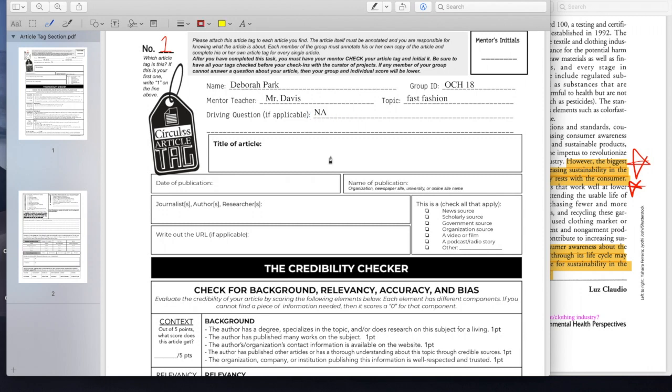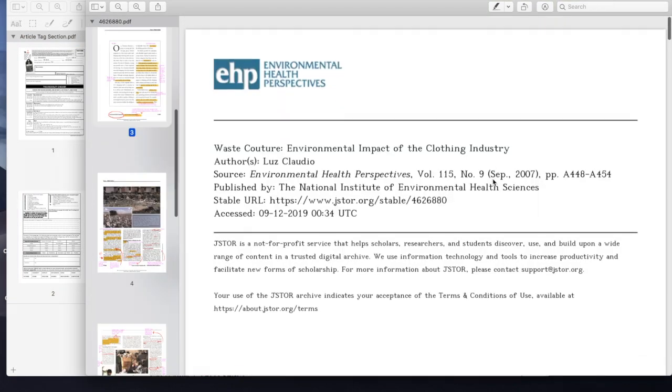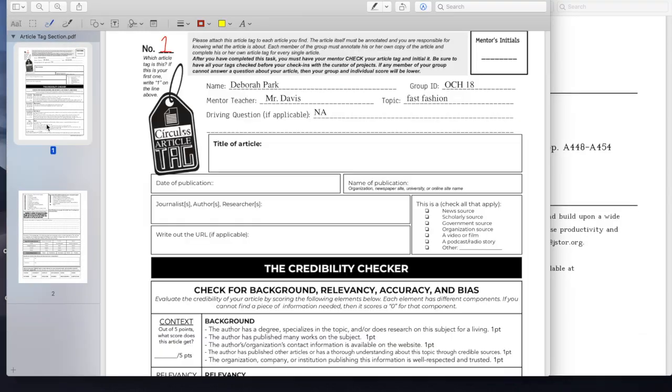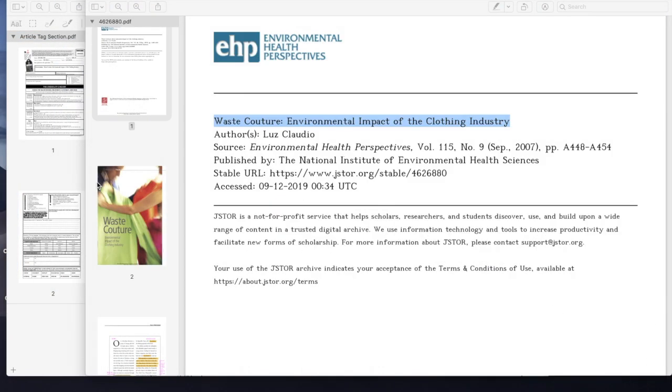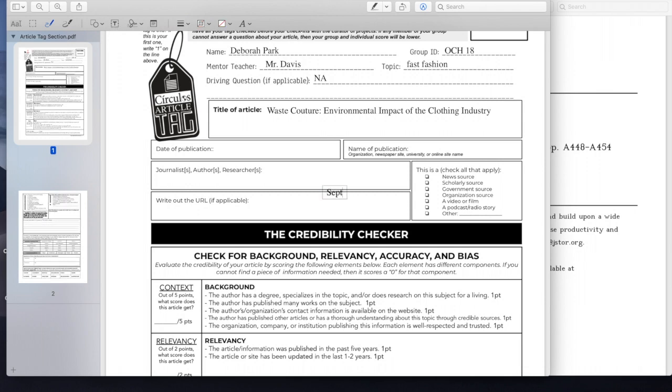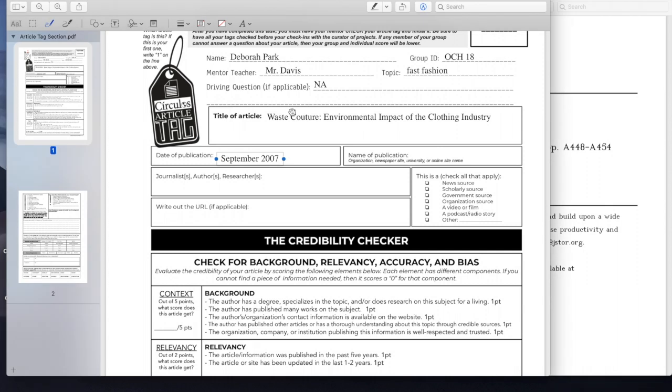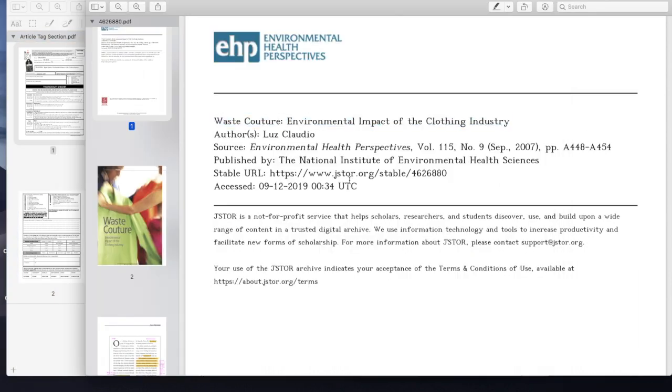Okay, so the next part is where I just have to copy and paste or just copy down what the article provides: the title of the article, the date of publication, the name of publication, the journalist, and the URL of the article. So I'm going to go ahead and do that right now. Here's the title, Waste Couture, Environmental Impact of the Clothing Industry. I'm going to put that into my article box. The date of publication is September 2007.